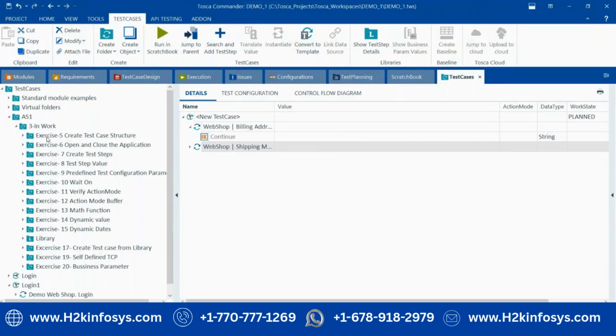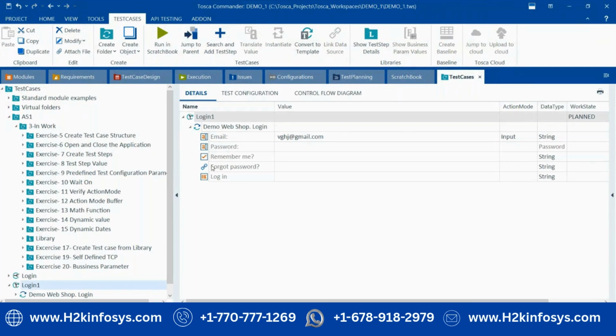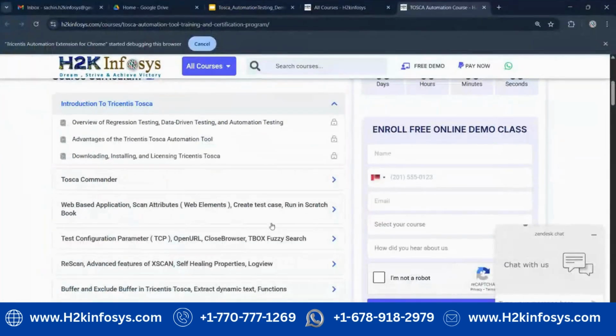Because I just explained how to create the test case. It looks very simple, but if you are not doing the hands-on, you feel like it is easy, but when you do it, you will forget how to do it. That is the important thing. So hands-on is very important. So we will cover those things in the class.